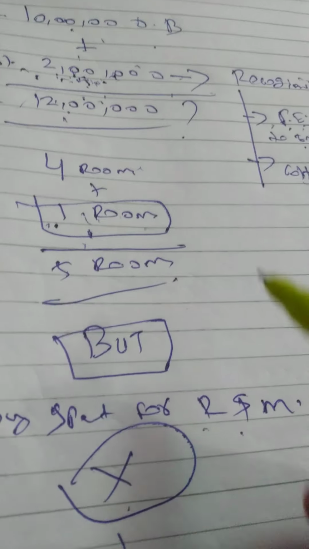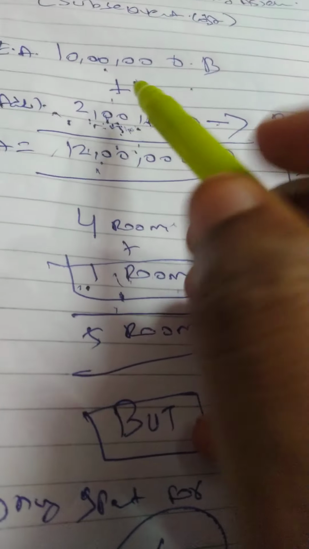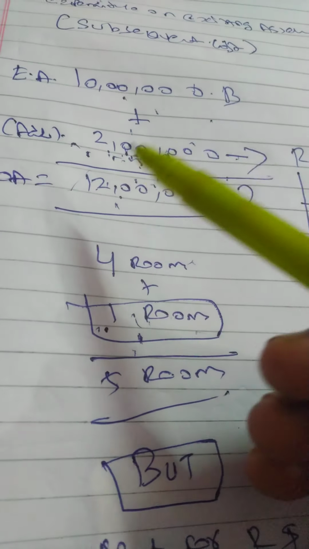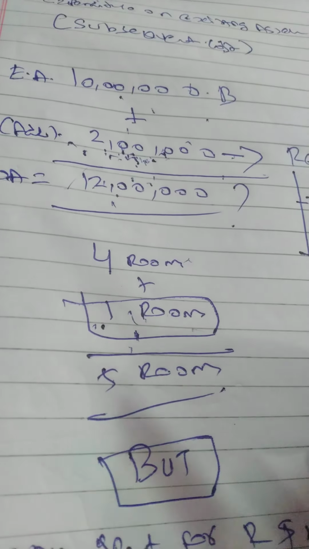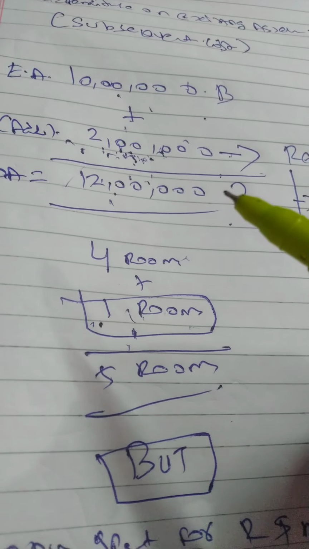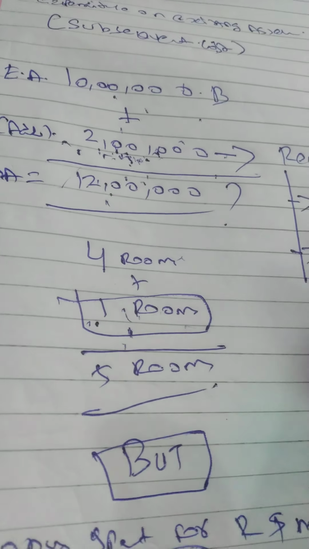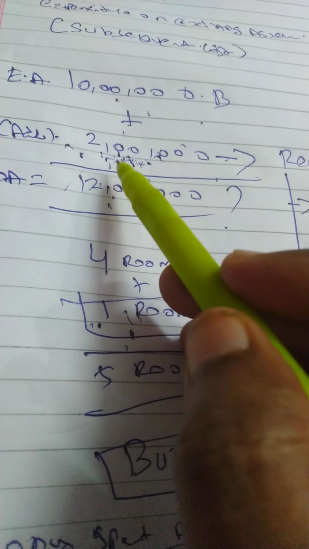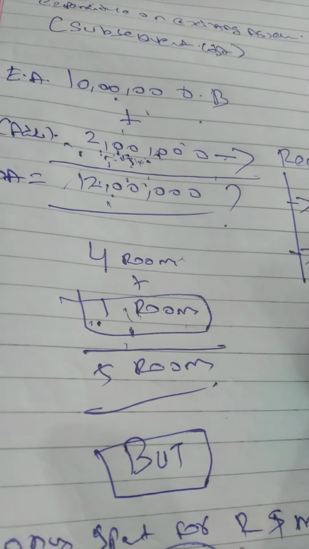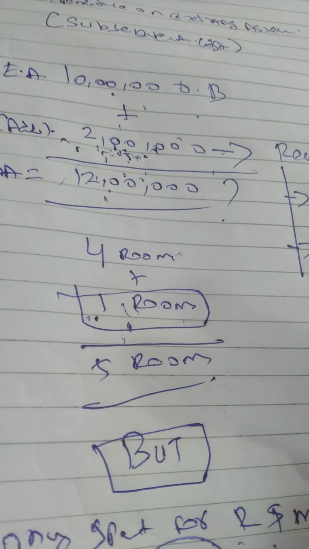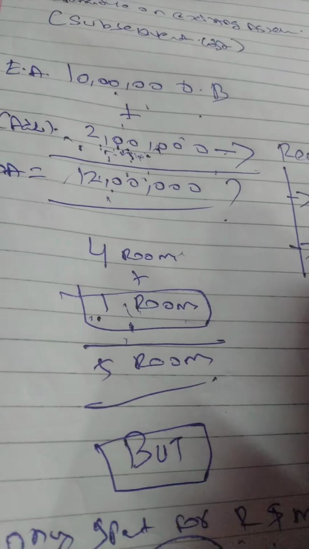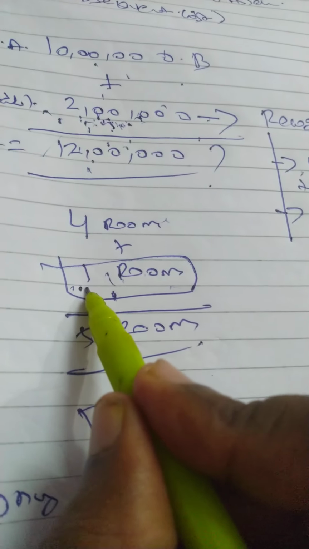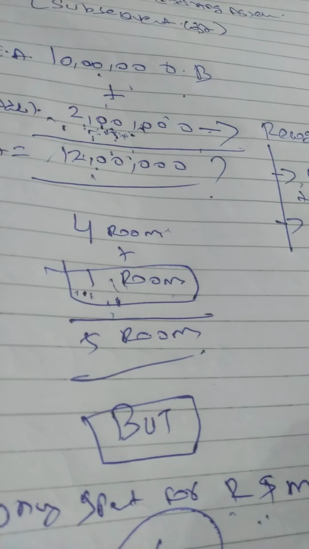Because I am using this 2 lakh for repairs and maintenance only, for the purpose of cleaning the building, or renovating the building, just putting whitewash. For that purpose only I spent this 2 lakh. If you put whitewash, will you get extra revenue? No, because there is no expansion. If you do expansion, then only you will get extra revenue. This 1 room is like expansion, so because of expansion, you are getting extra revenue.